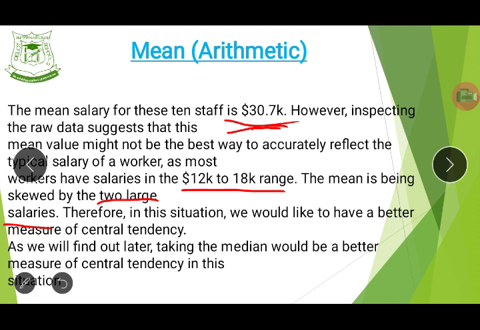So in this situation we would like a better measure of central tendency, as we will find out later, by taking the median, which would be a better measure of central tendency here. That is, in a situation like this where a lot of people have low values, like the example I gave before with scores, where a lot of people have low scores and maybe just one or two persons have high marks.